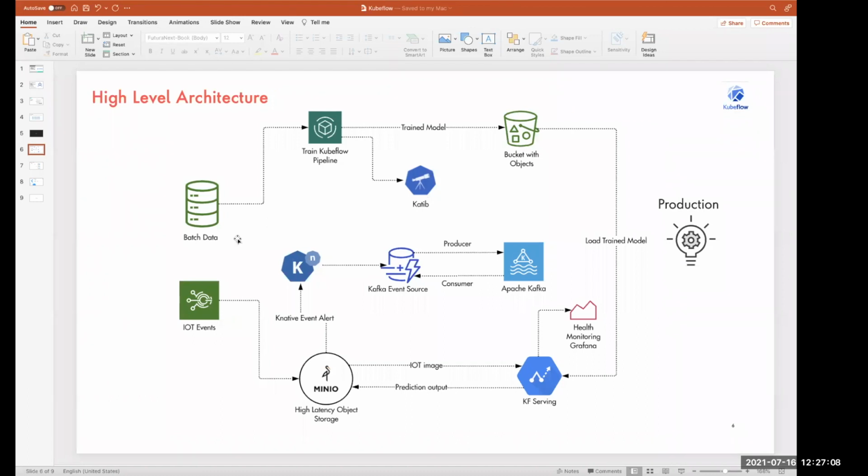now I have the second part, right? Right now I don't have any IoT devices, so let's imagine we have some IoT devices where we are taking snapshots of images.